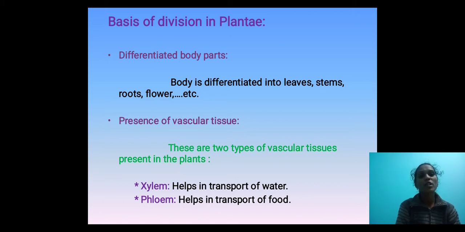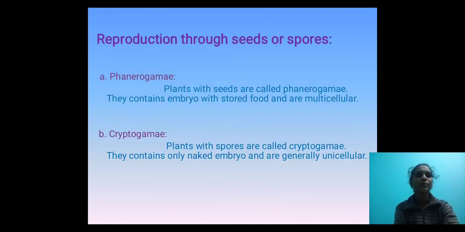Next, come to presence of vascular tissues. Vascular tissues means xylem and phloem are present. Xylem is the water conducting tissue, phloem is the food conducting tissue. These are the two vascular tissues present only in the plant kingdom.